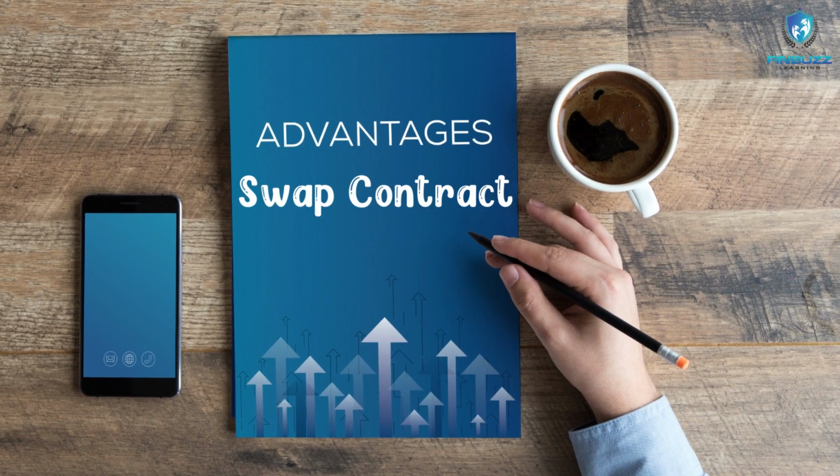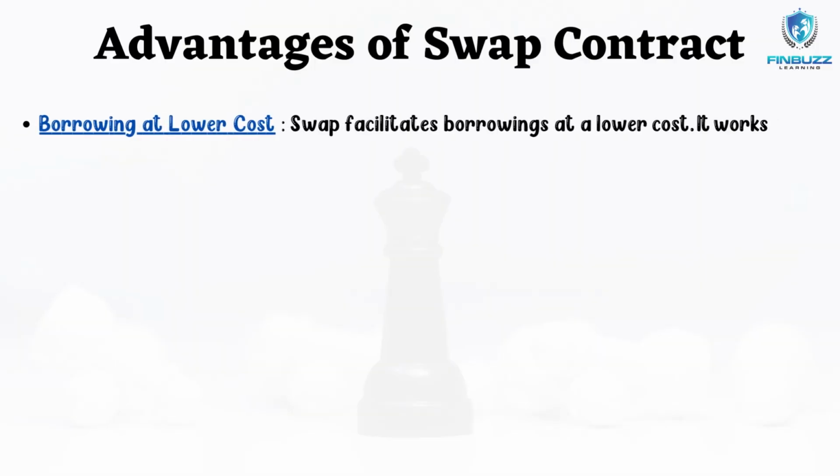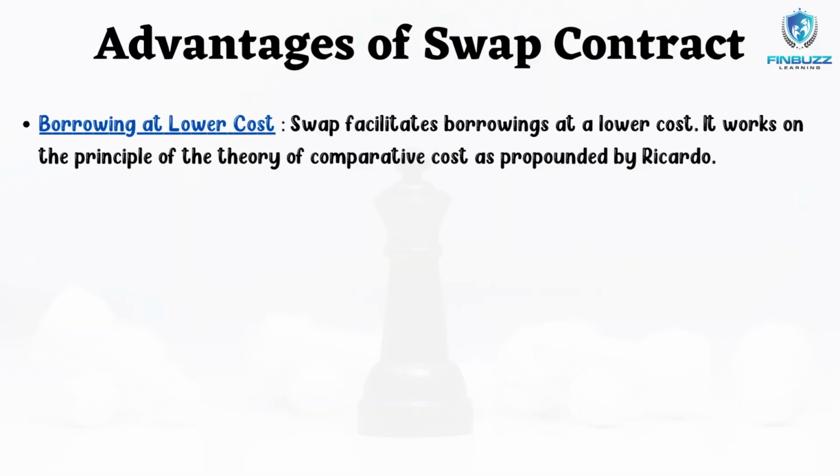Now we will look at the different advantages of swaps. Borrowing at low cost is one of the advantages of the swap. Swaps enable borrowing at more affordable rates. It operates under the tenets of Ricardo's theory of comparative cost. The comparative advantage of one borrower is swapped for the comparative advantage of the other borrower.